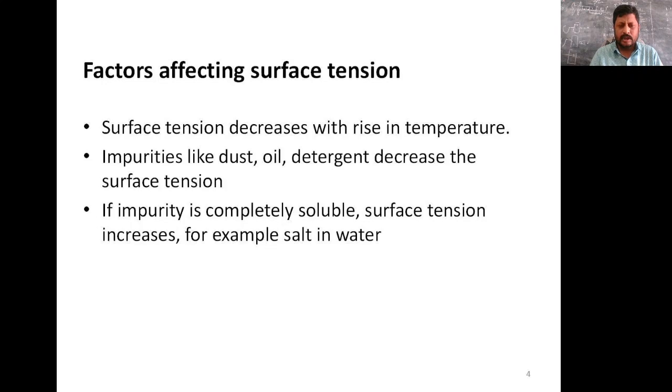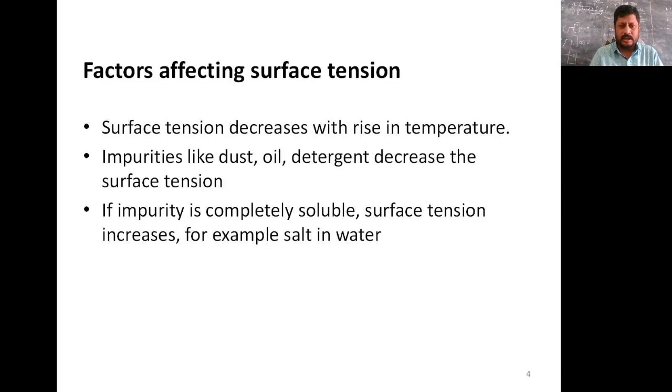Also, if we add impurities like dust, oil, detergent, etc., it decreases the surface tension. One of the examples of addition of impurities which decreases the surface tension is the addition of detergent to wash the clothes.